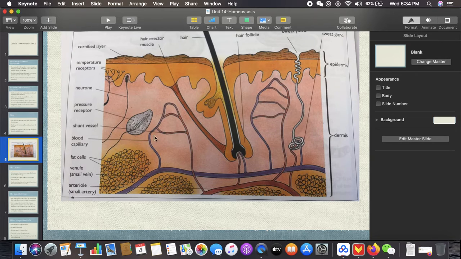Now, under the skin, you can see that we have a pressure receptor, a temperature receptor, little tiny blood vessels, and adipose tissues, and also a sweat gland here. Now, these blood vessels are so near to the skin because, I'll explain later, they will carry the heat up to the skin so it can be lost. Now, this is the hair erector muscles, and this will be involved in the homeostasis part. Now, these adipose tissues right here, they insulate the body, basically.